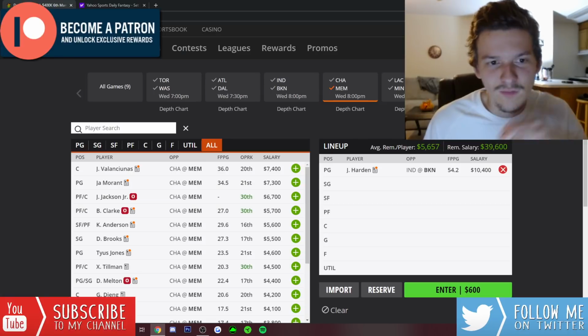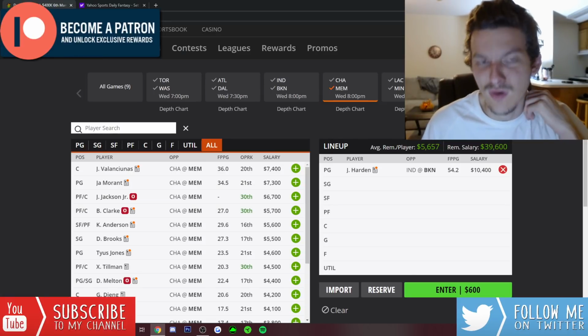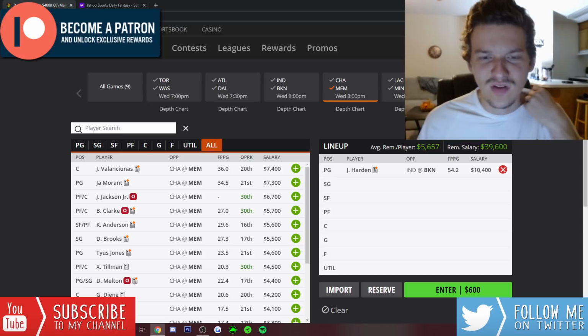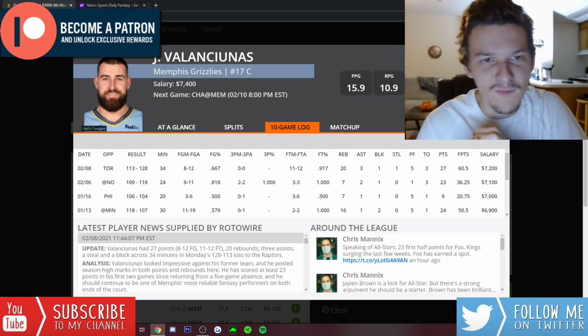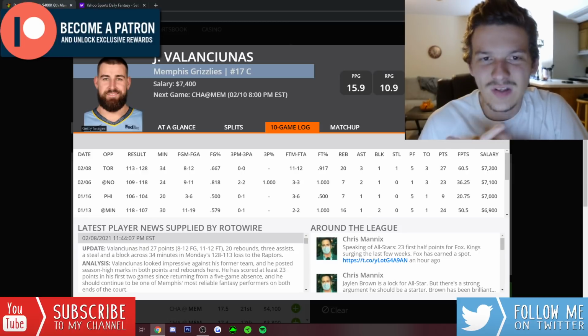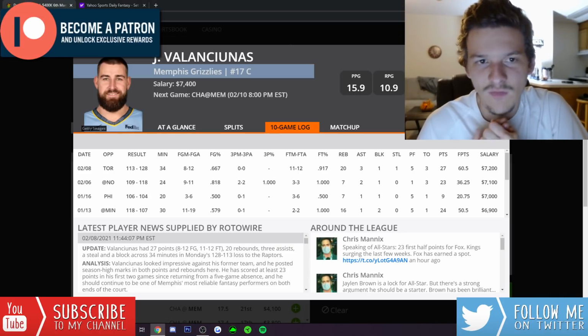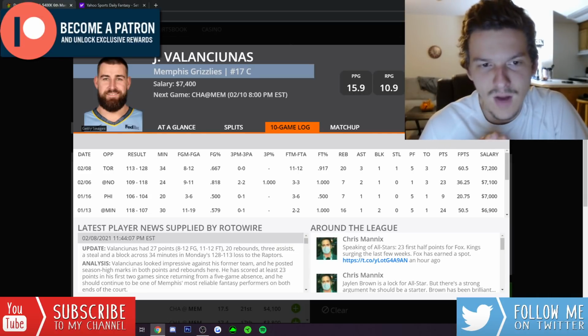So the starters from Memphis, it seems like they're back to playing their normal minutes. So I do have some interest in these guys. I think Jaren Jackson in tournaments makes a lot of sense. This is a great spot for him against the Hornets. The Hornets have always been a team we can attack with big men. They've never been good defensively against bigs. I would not be surprised to see him go off and put up another monster game tonight.